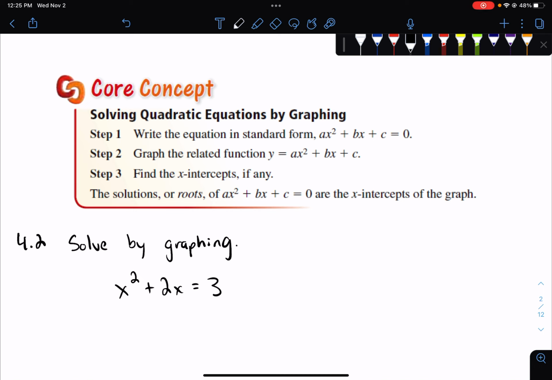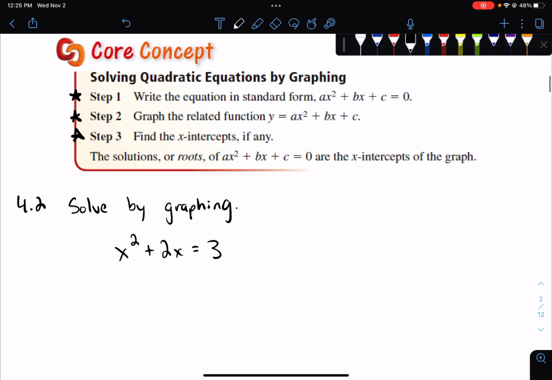So there's a couple of steps in your book. Step 1, step 2, step 3. And they're probably good steps to copy down in your notes. So pause the video, and I want you to copy step 1, step 2, and step 3 into your notes. And then there's a little note underneath it. You don't need to worry about it too much. It's more of a vocabulary thing, but make sure you copy down step 1, 2, and 3. So now that you've got them written down, I just want to walk you through what this looks like.